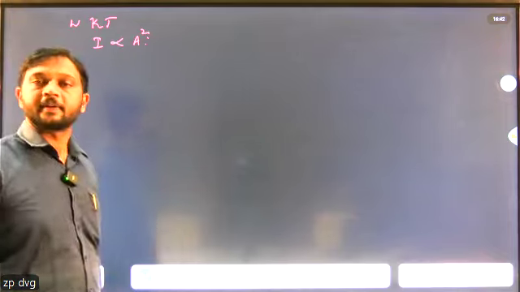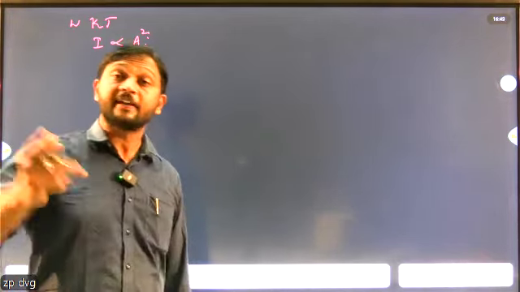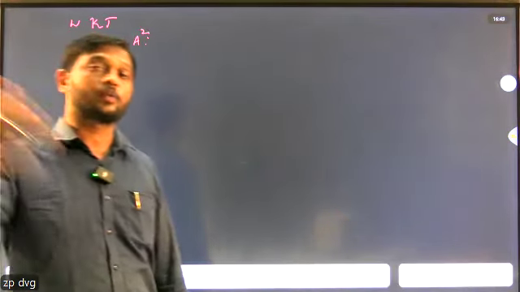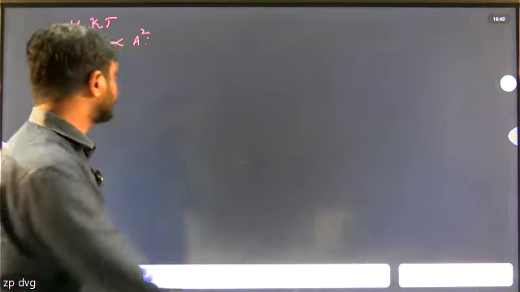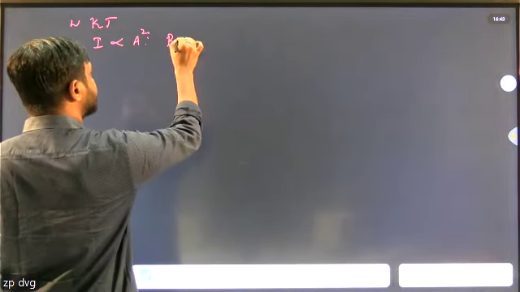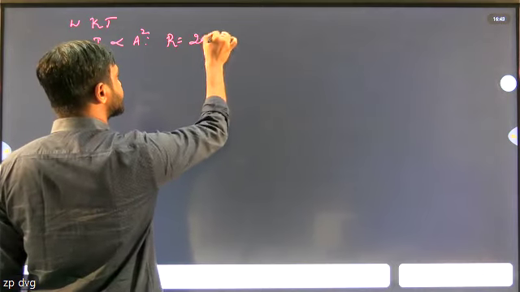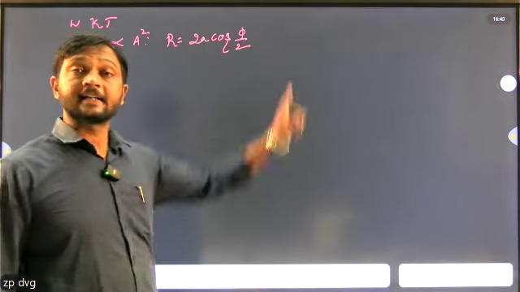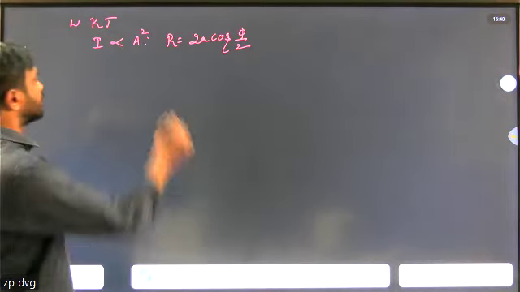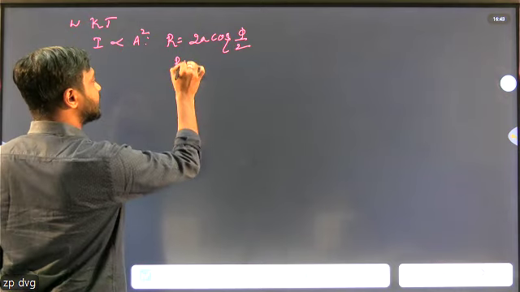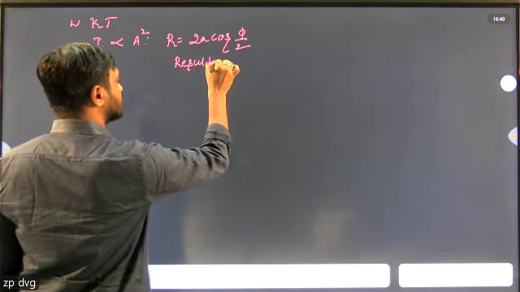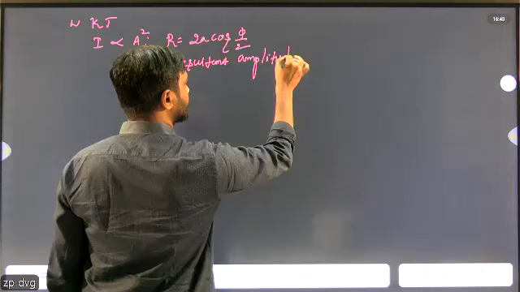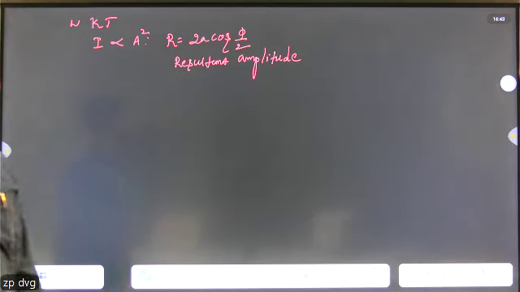So now, what you have seen until now: if two waves having same amplitude are superposed on each other, the resulting wave pattern is y equals y1 plus y2. And if same amplitude, the resultant amplitude is 2a cos phi by 2. R is called resultant amplitude.